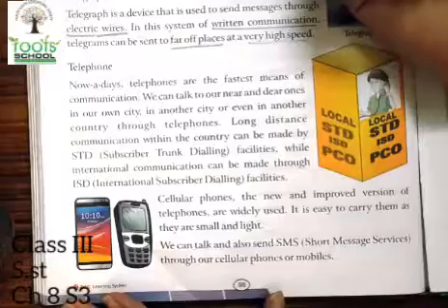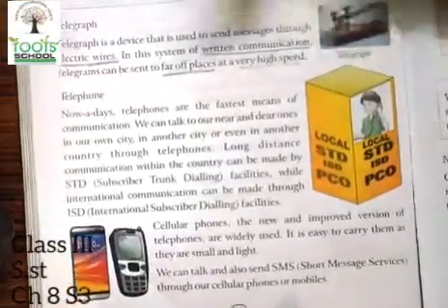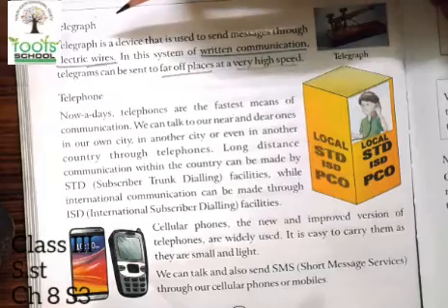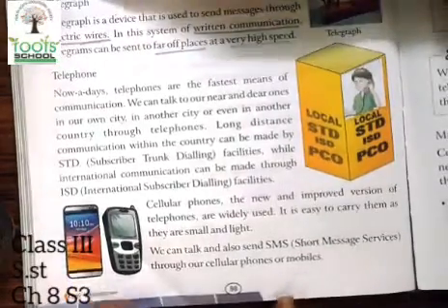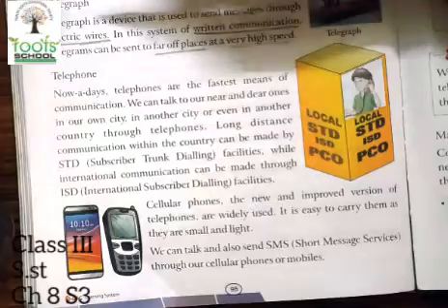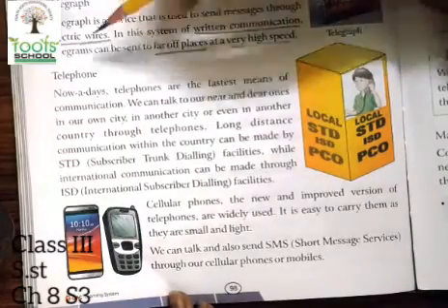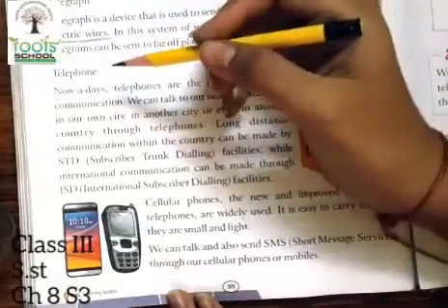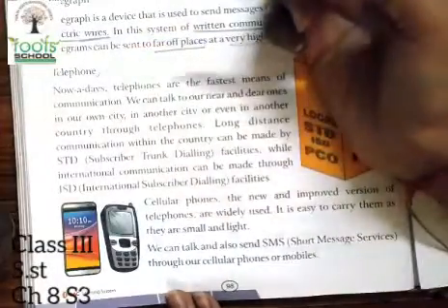And in the previous class, we read what a telegraph was, and we were reading about the new and modern means of communication. So, we have learned that the telegraph is a message sender that works with the help of electrical wires. Now, today, we are going to start with the telephone.